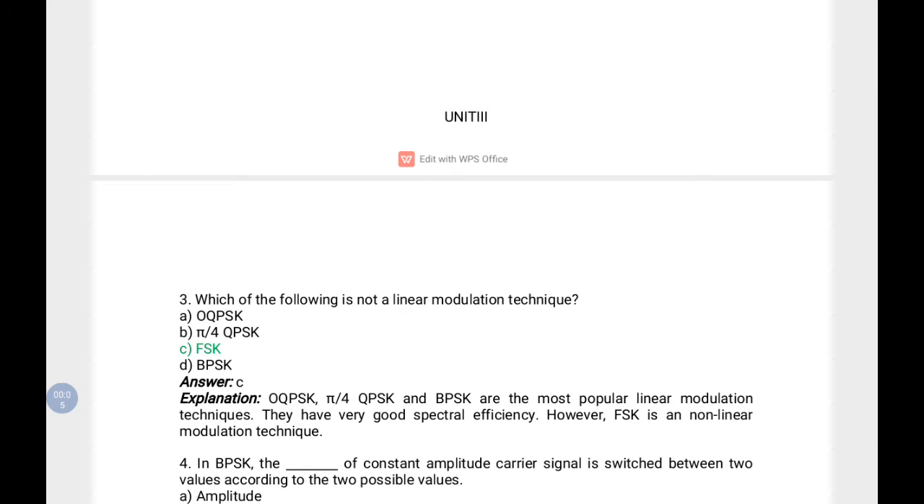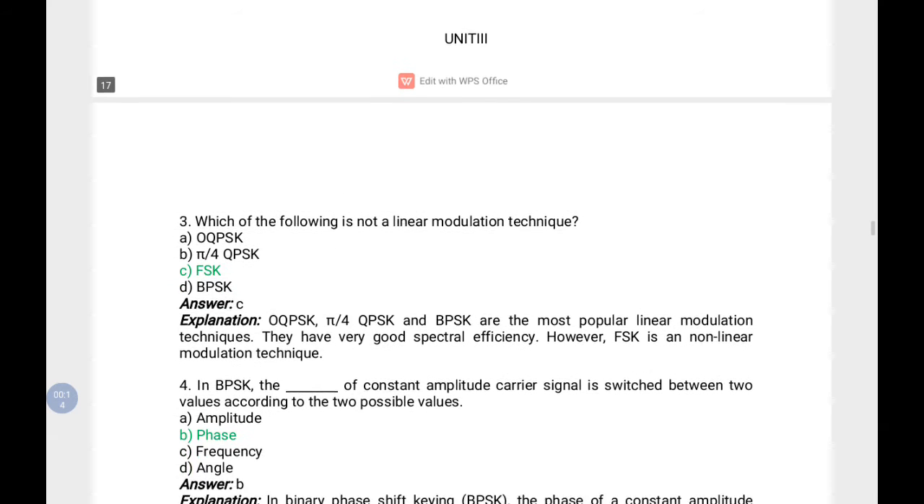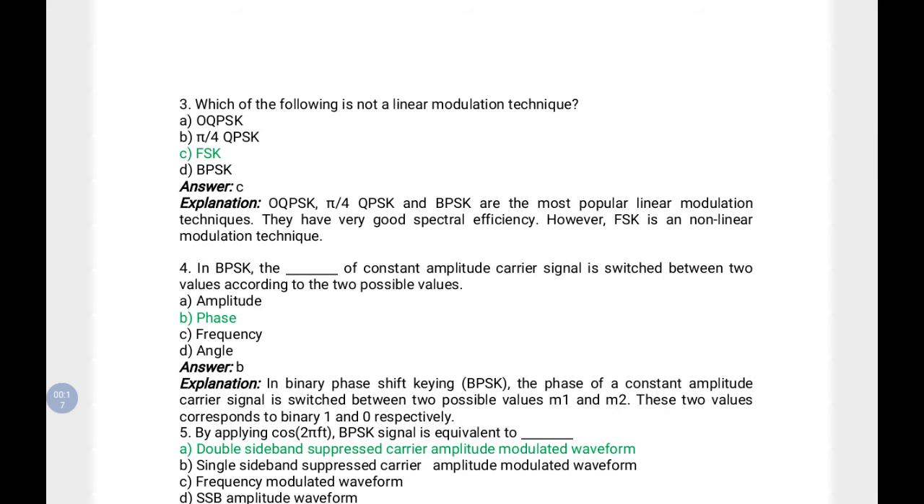So now we'll discuss unit 3 of communication engineering, that is digital modulation techniques, sample MCQ questions. Question 1 is, which of the following is not a linear modulation technique? In digital modulation you have to tell which is not linear modulation. Here given are OQPSK, pi by 4 QPSK, FSK, BPSK. Out of these, FSK is not a linear modulation technique.